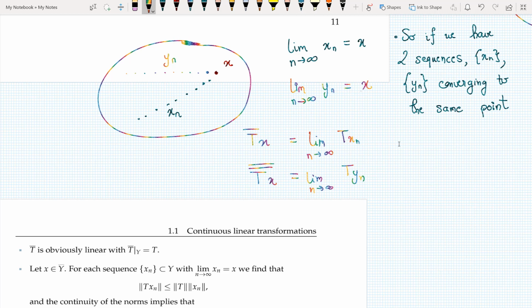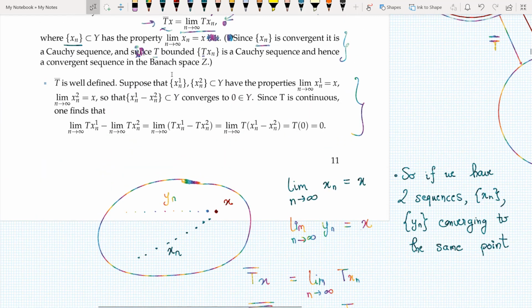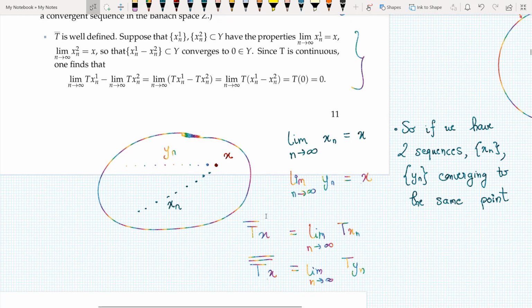Okay, so in order to say that this T bar is well defined, I just need to show that if I have two different sequences which converge to the same x, then indeed these two quantities, let me mark it, this and this, are the same.